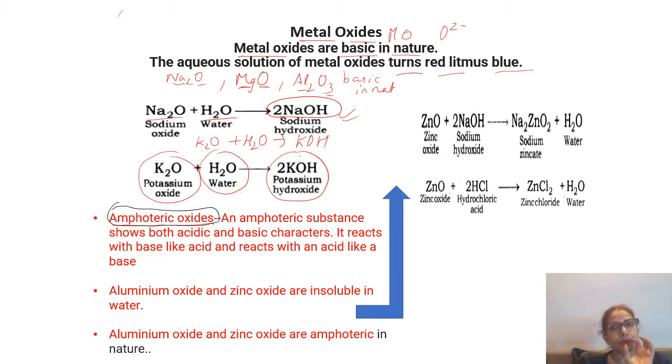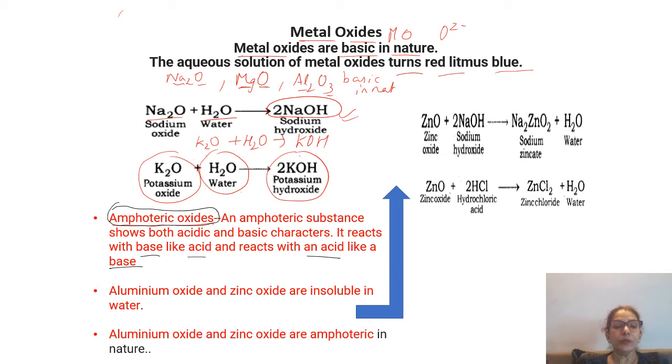Metal oxides are basic in nature. But these amphoteric oxides can be either acidic or basic depending on the chemical reaction. So let us see the amphoteric oxide. There are two amphoteric oxides. It reacts with a base like an acid. When it is reacting with an acid, it behaves like a base. And when it is behaving like an acid, it starts reacting with a base.